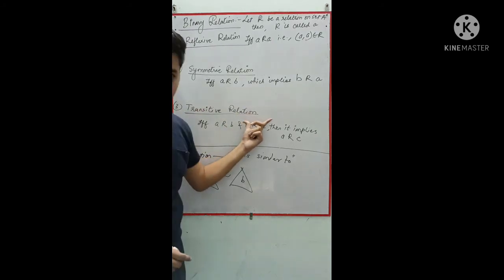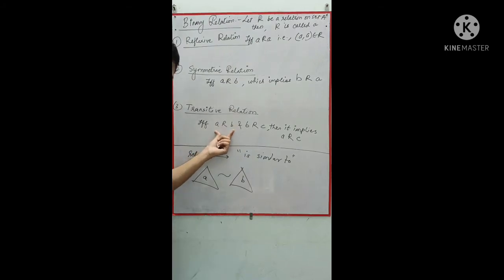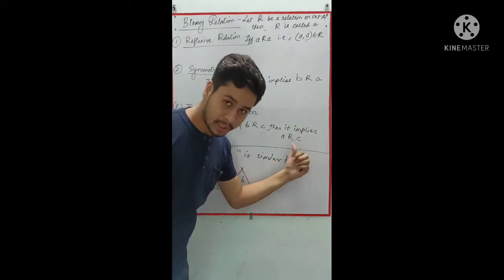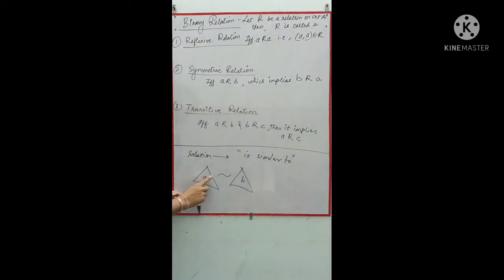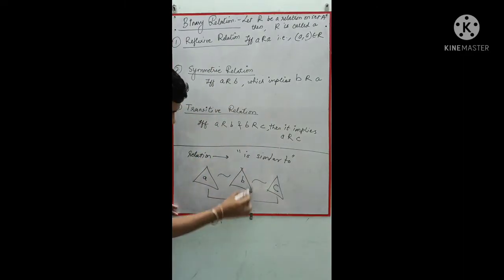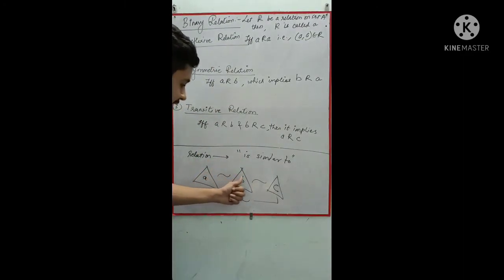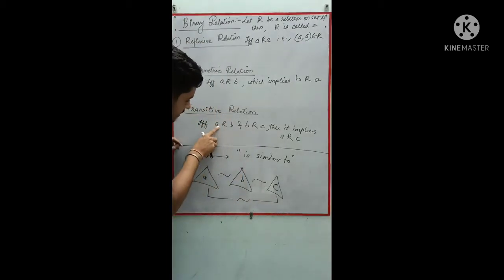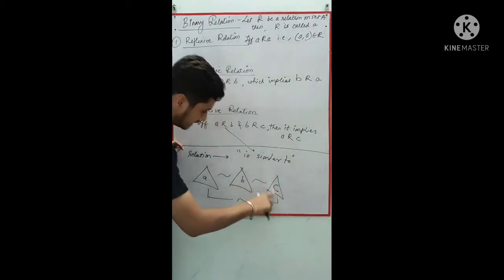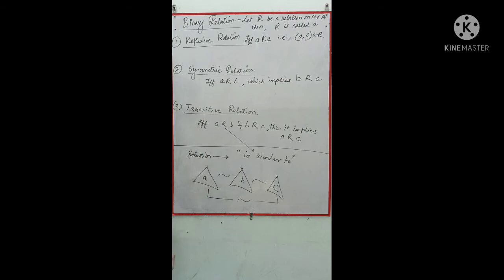Now the transitive relation. If A is related to B and B is related to C, then it implies A is also related to C. That means A is similar to B, B is similar to C, then A will also be similar to C. So this is one example where all 3 conditions are satisfied.